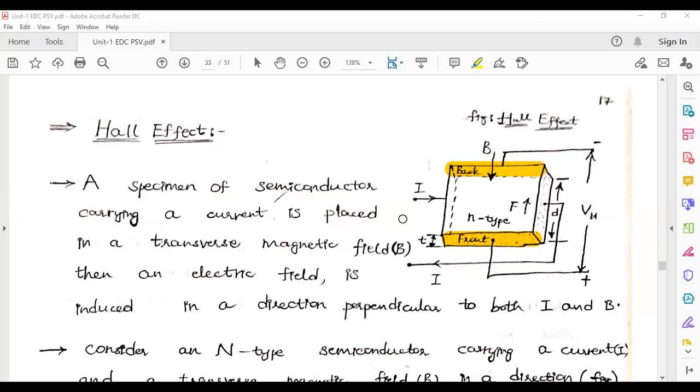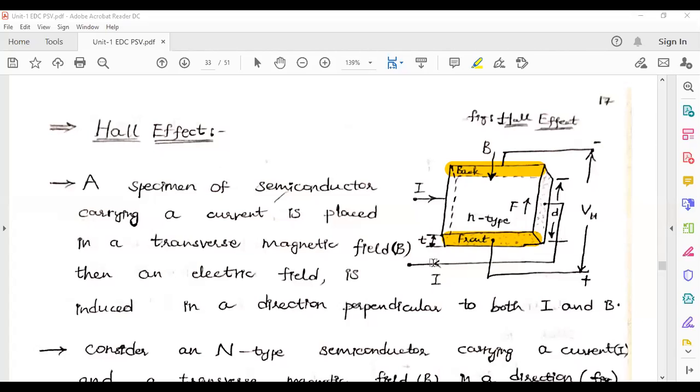Some flow of current is taking place in a semiconductor material, and with respect to the transverse magnetic field, some force is exerted. Due to that electric and magnetic field, some forces get exerted. Due to that force, the charge carriers get deflected towards one plate side. Two plates, let us consider as two levels.